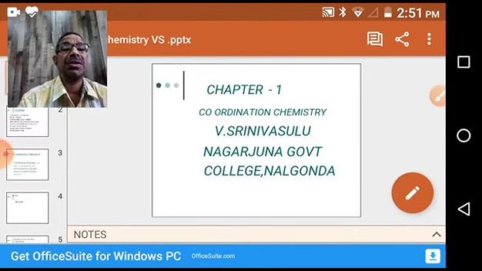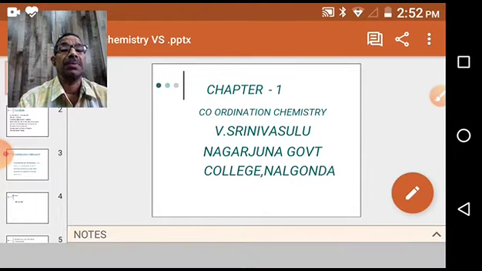All these things we discussed in detail. Then we discussed what are ligands, types of ligands, chelating ligands, what is the effect of chelates, how they stabilize the complex. Then followed by IUPAC nomenclature.